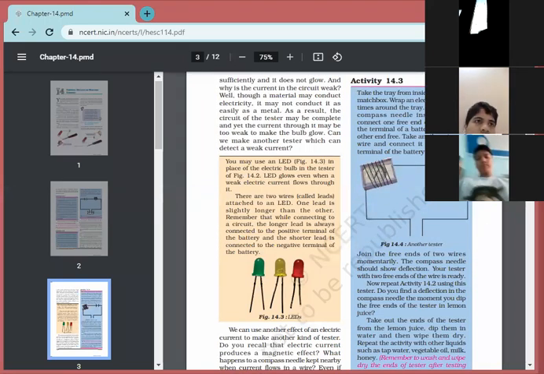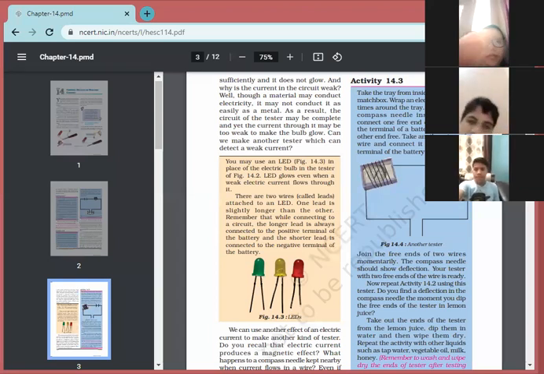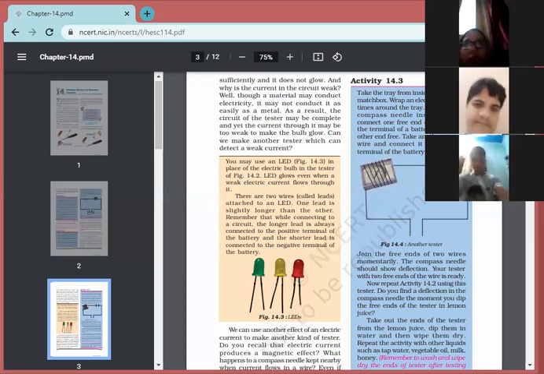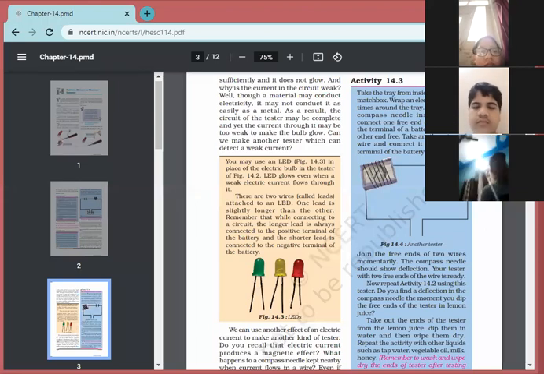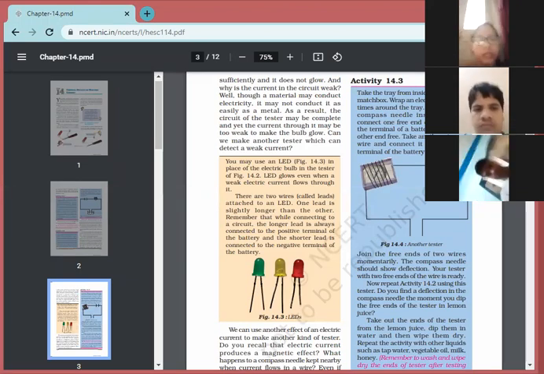Beta, let me tell you one thing. Chemical effect of electric current. In the previous class you have learned that electricity has two effects: one is heating and the other is a magnetic effect. I think you must be remembering. We had read about the electric bell also, which depends on the magnetic effect of electric current. So here we are going to use one more thing.